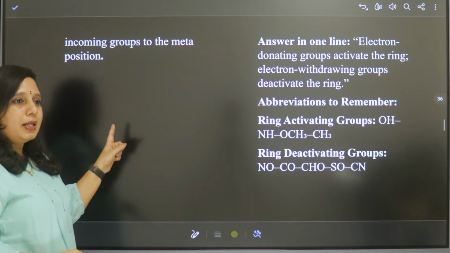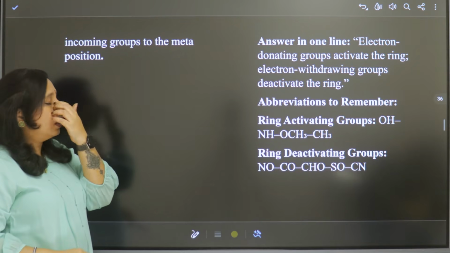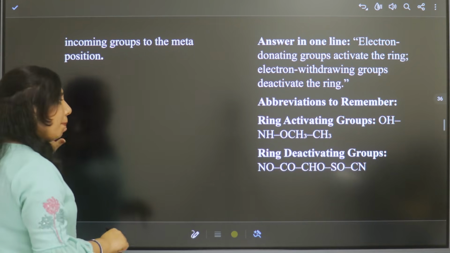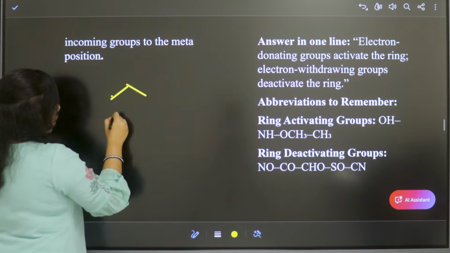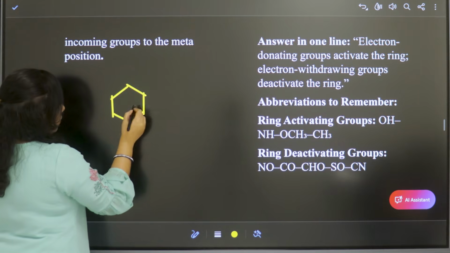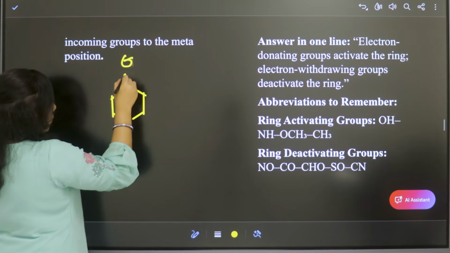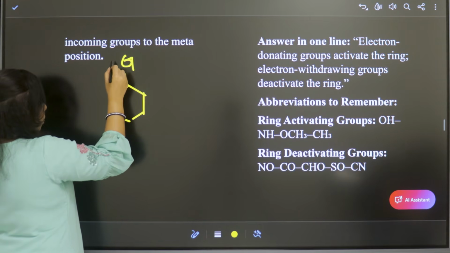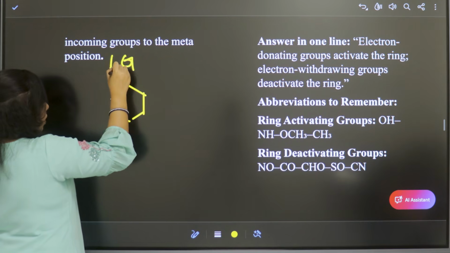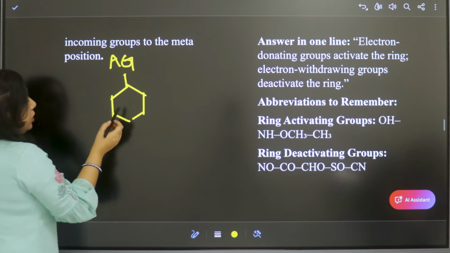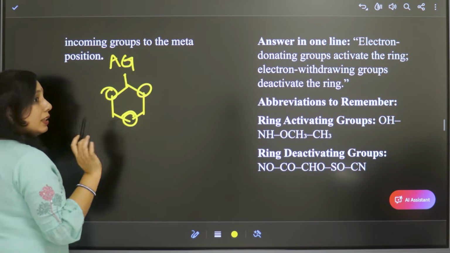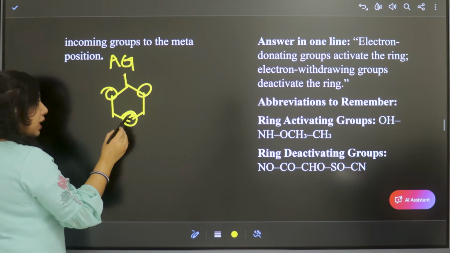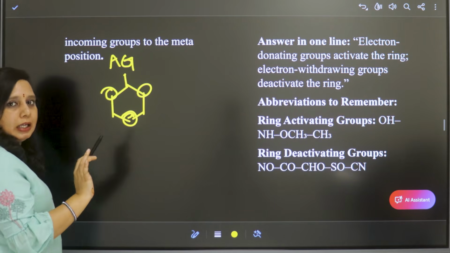So here what happens in activating groups, due to the electron rich ortho and para places, suppose this is an activating group, these positions are highly reactive. That means the substitution will occur in these three positions only, right?